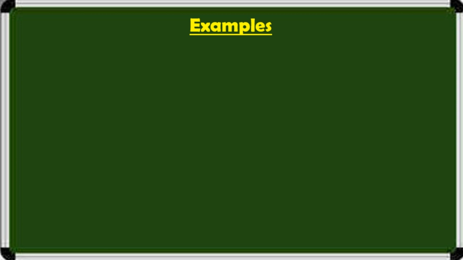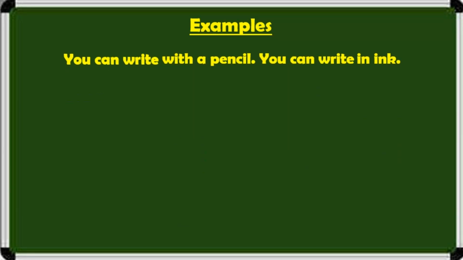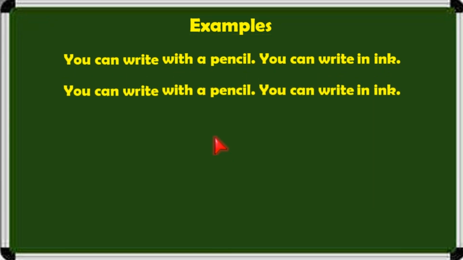With another two examples, we can wind up this video. Look at this example. You can write with a pencil, you can write in ink. We have already discussed three steps. So what is the first step here? Identify the options or choices given in these sentences.